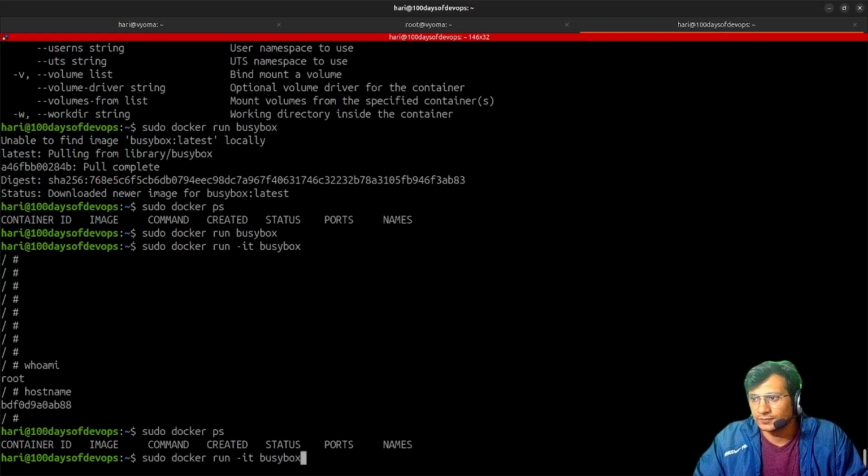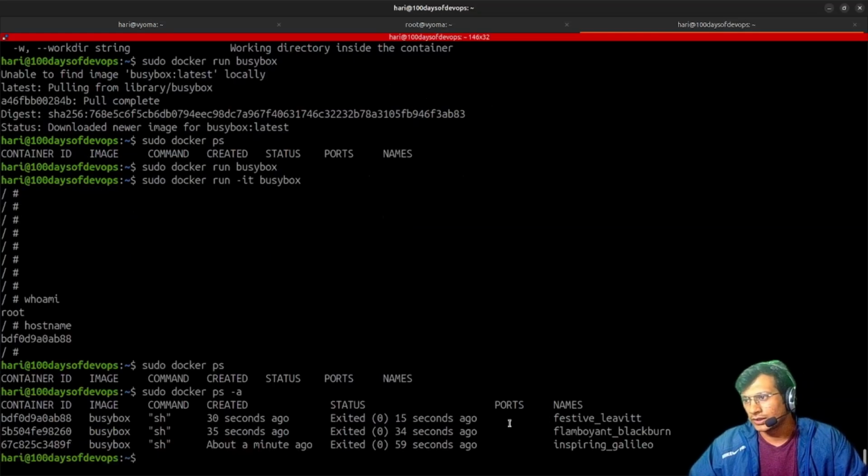We can create another one. There is one more thing, docker ps -a. It shows all the containers that have been created, so this busybox has exited. These are the randomly selected names like festive, flamboyant, inspiring, galileo. These are the names of those containers.